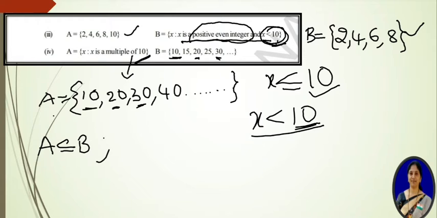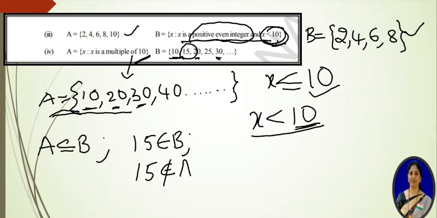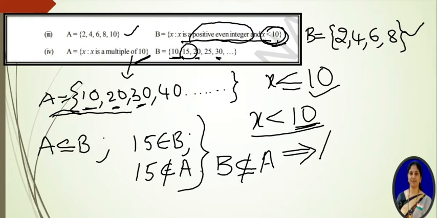And similarly, check B and A. Whether B is a subset of A or not, we have to check it also. So if you observe, 15 is there in B. 15 belongs to B, but the same 15 does not belong to set A. So we can say that B is not a subset of A. A is a subset of B, but B is not a subset of A. Clearly we can say that A is not equal to B.